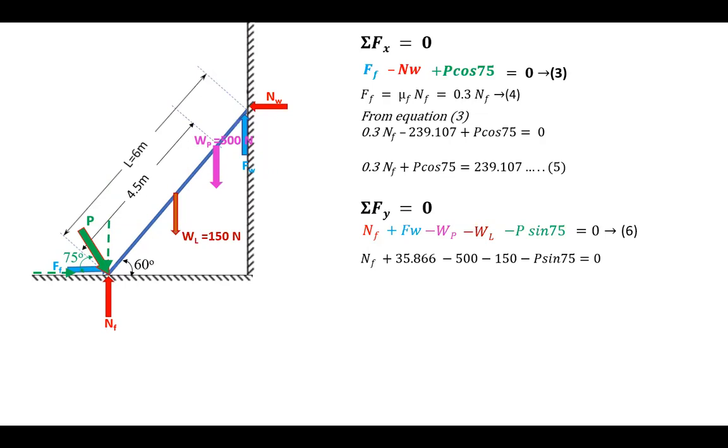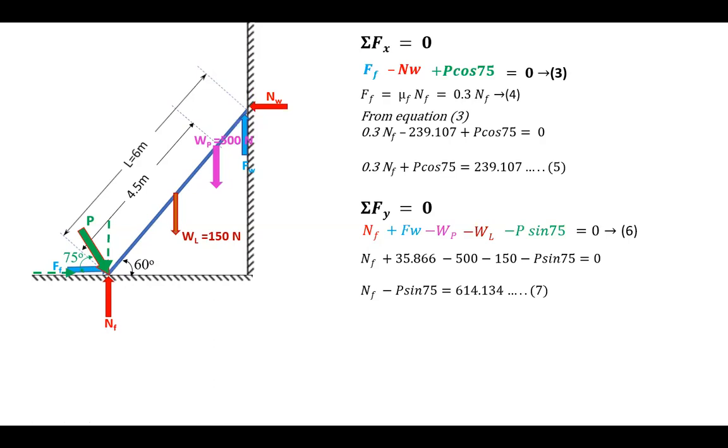Now, upon simplification, that's nothing but substituting the value of Fw, Wp, and Wl. So this is the equation, and adding these together and sending them to the other side, it will become the next equation, which is Nf minus P sine 75, keeping these two as they are on this side, and sending the resultant of that to the right hand side. So this becomes equation number 7. That's nothing but Nf minus P sine 75 is equal to 614.134, right? So now we have two equations from sigma Fx, and one equation from sigma Fy.